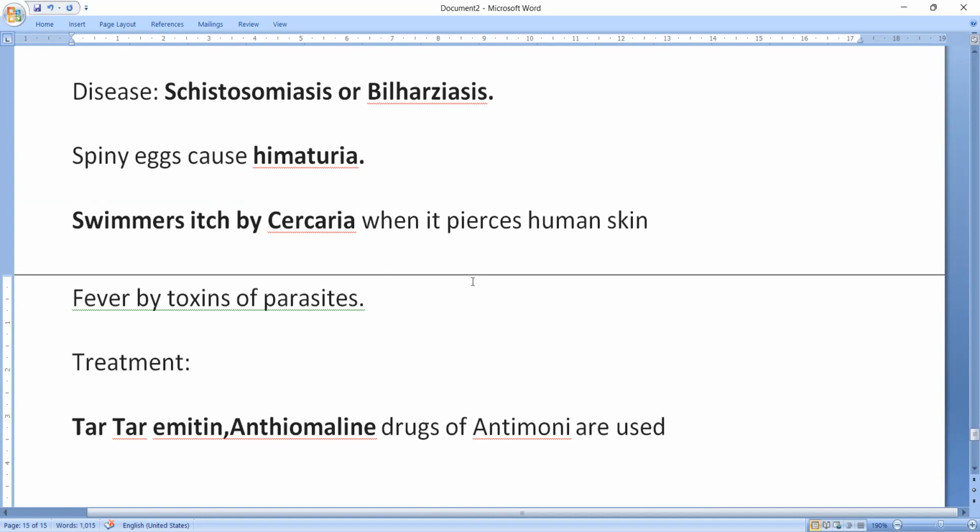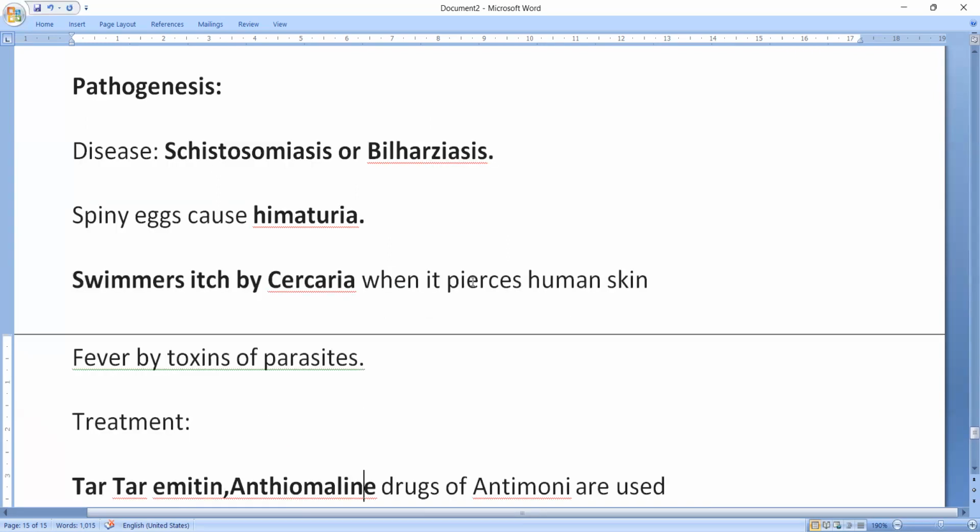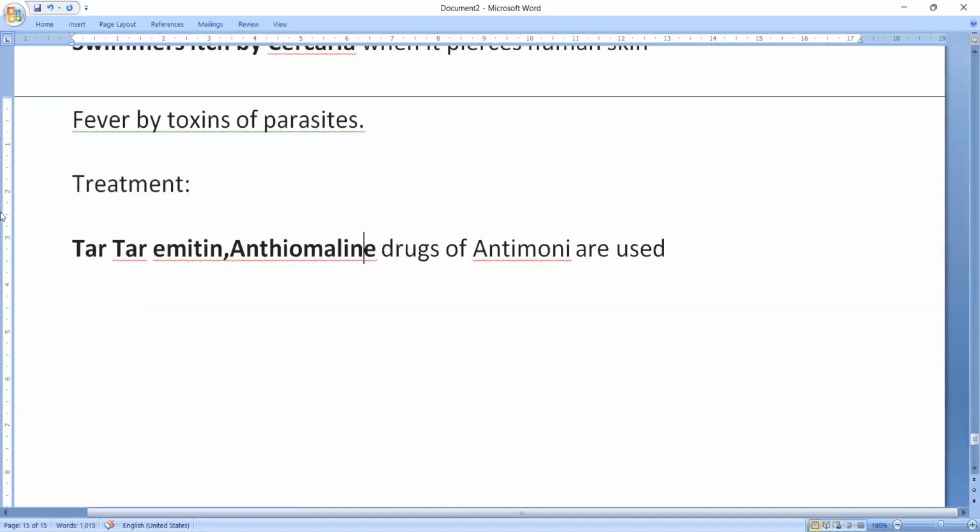The secondary host, Bulinus truncatus, should be eliminated, but that is not advisable these days because of biodiversity problems. Anyway, this is about Schistosoma hematobium.